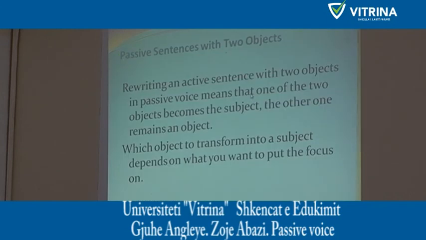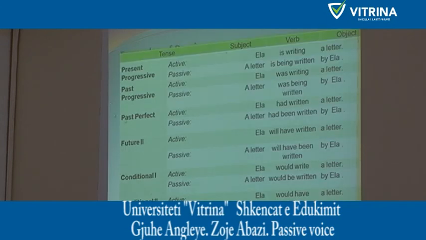Then we go to the past progressive. In the active we have Ella was writing a letter. This sentence is in the past progressive or past continuous. You see how it is formed? Was, the past, plus verb ing form. You see how it becomes passive.